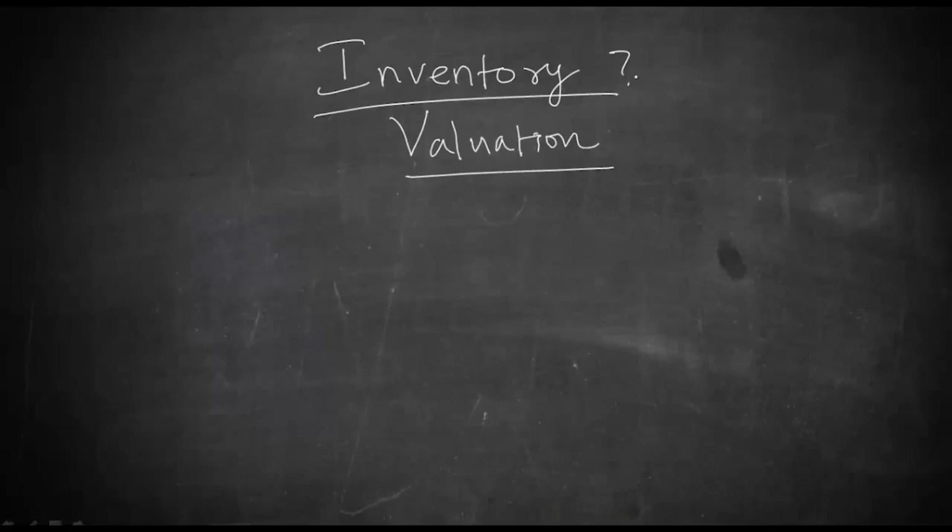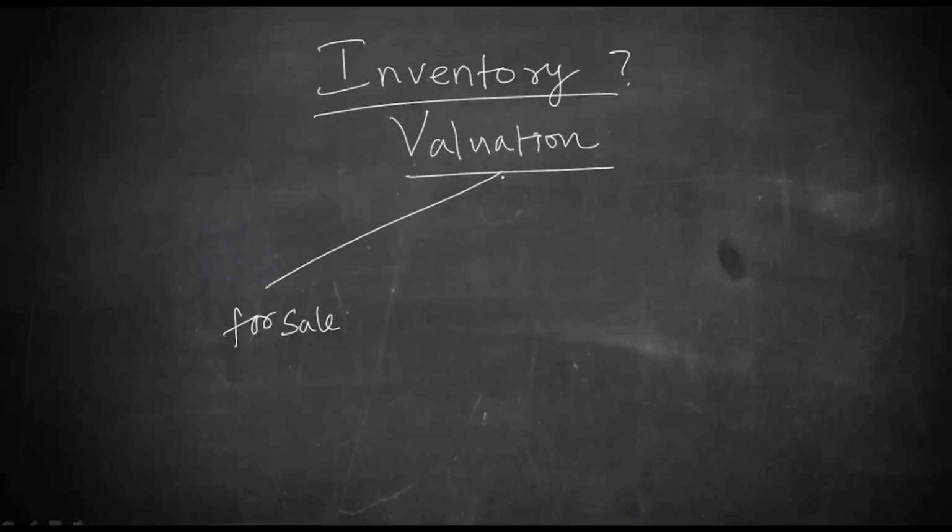So inventory can be classified into three types. So I'll list them here. One, it can be an asset which is available for sale in the ordinary course of business.